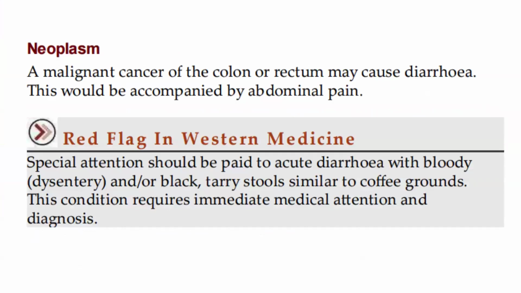Neoplasm is a malignant cancer of the colon or rectum, which may cause diarrhea. This would be accompanied by abdominal pain. A red flag in Western medicine: special attention should be paid to acute diarrhea with blood, as in dysentery, and/or black tarry stool similar to coffee grounds. This condition requires immediate medical attention and diagnosis.